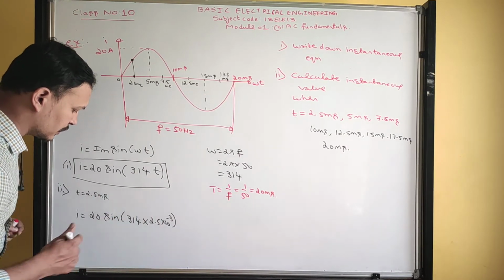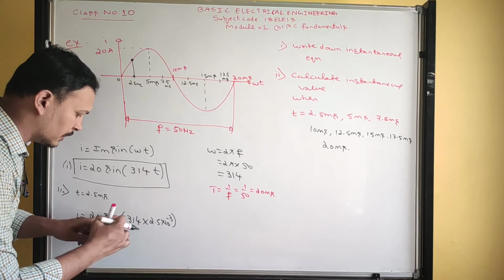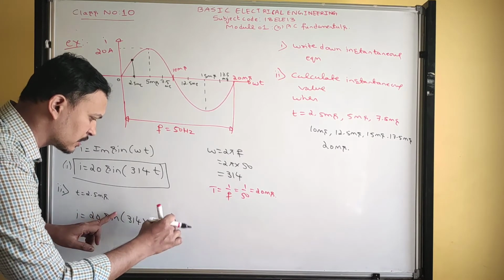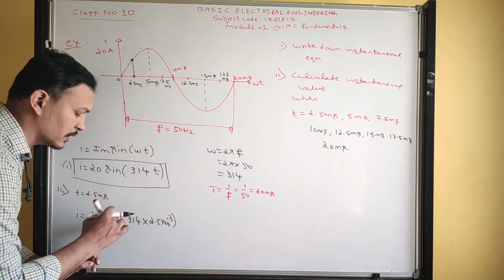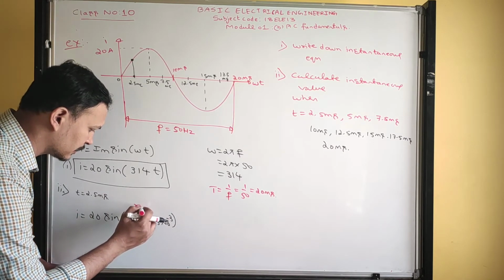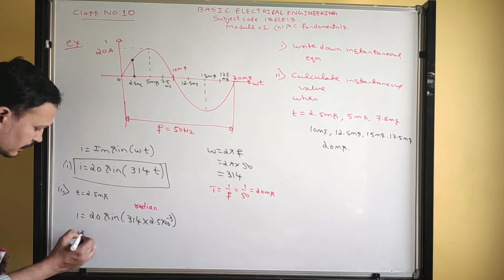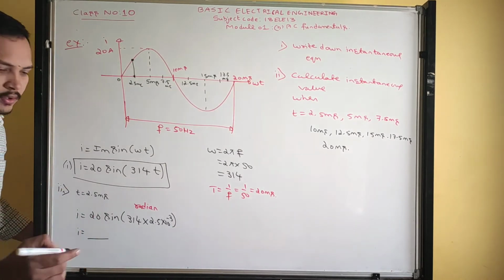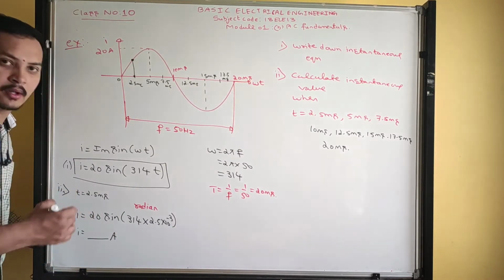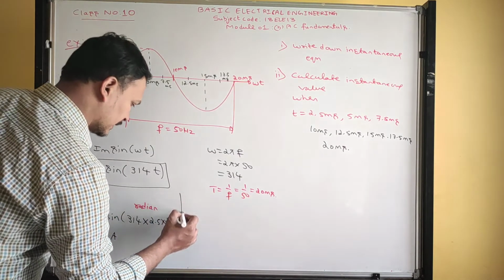Now, keep the calculator in which mode? See, in the calculator, after sine you put a bracket and close the bracket. Everything should come under sine. So keep the calculator in radian mode. By keeping the calculator in radian mode, what is the answer you are getting? That answer you can copy down here. Okay, got it?